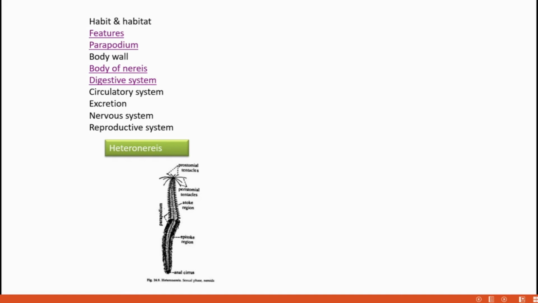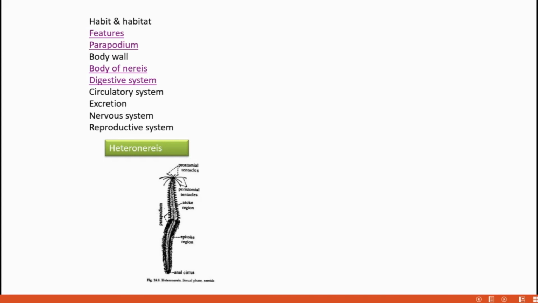Then how is their reproduction happening? After reaching sexual maturity, the epitoke moves towards the surface of the water for reproduction. The sex cells are shed to the external environment and then fuse together synchronously.